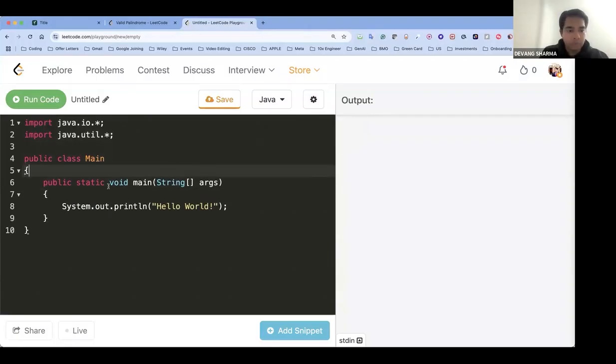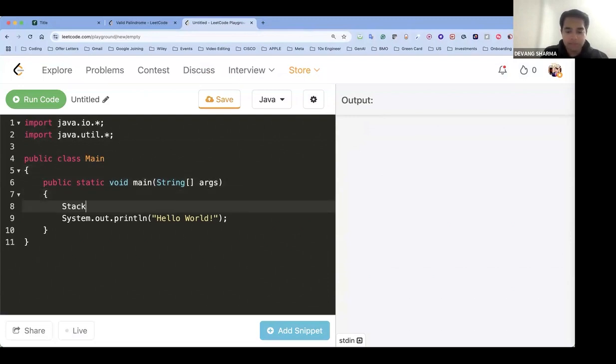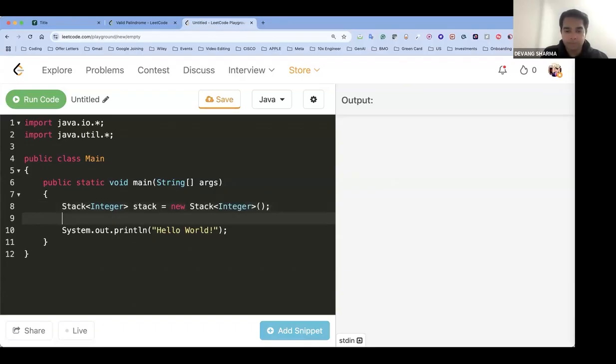All right, what we are going to do. First thing first, let's create a stack. The syntax is very simple. Stack, the data type that you want to create. So if I want to create, let's say for integer, I will say Integer. Stack equal to new Stack. Again, the data type, or you can keep it empty, whichever way works.